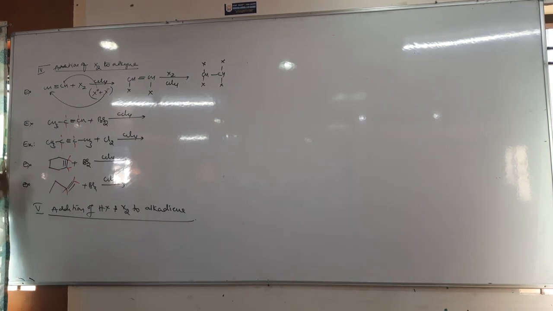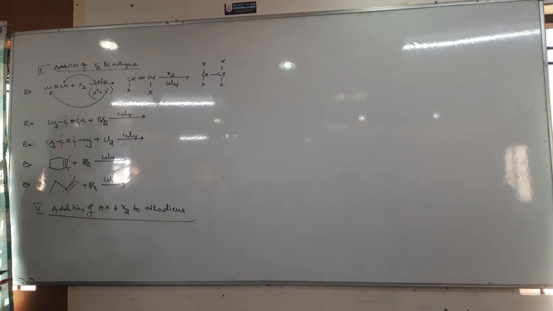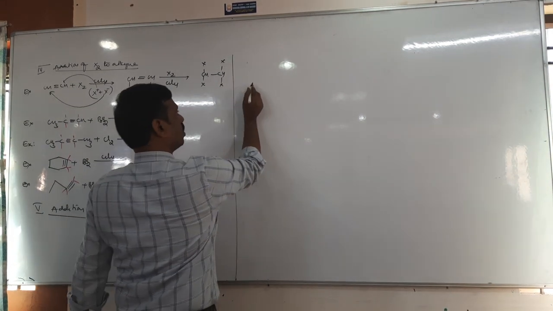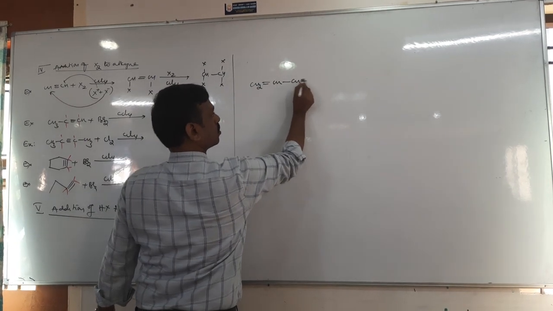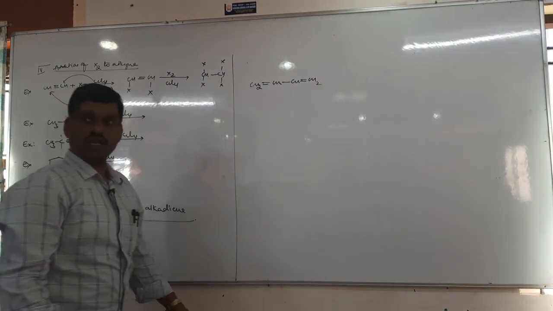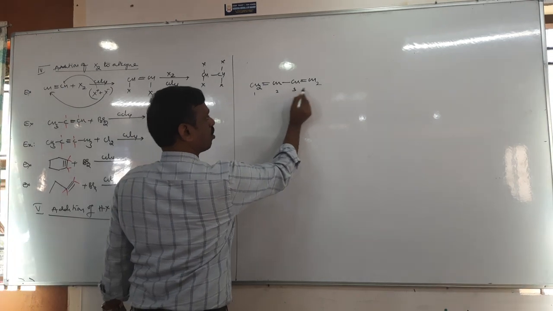Next, addition of HX and halogen to alkadienes or dienes. Okay, CH2 double bond CH, CH double bond CH2, which is called an alkadiene. What is the IUPAC name? 1, 2, 3, 4.